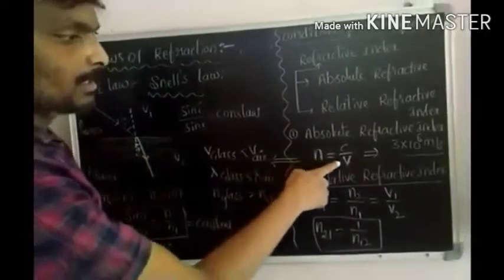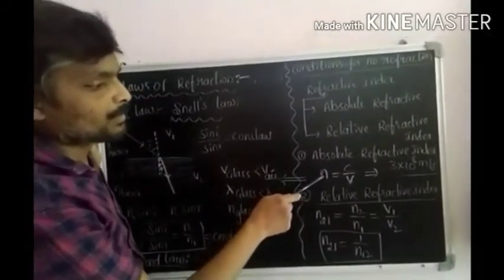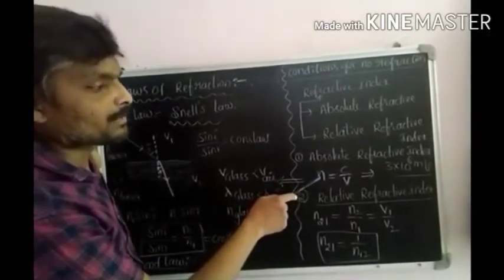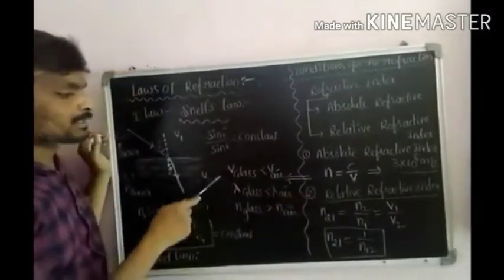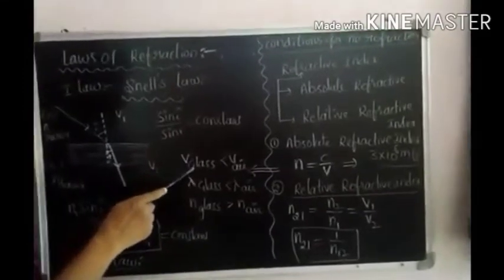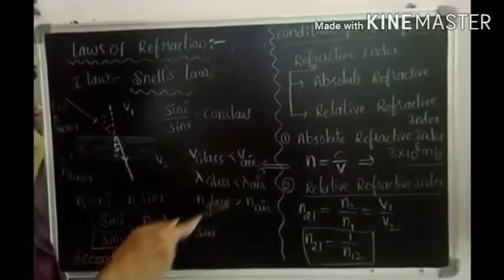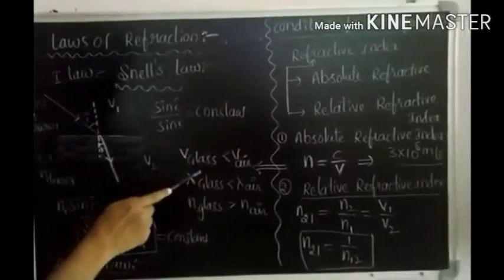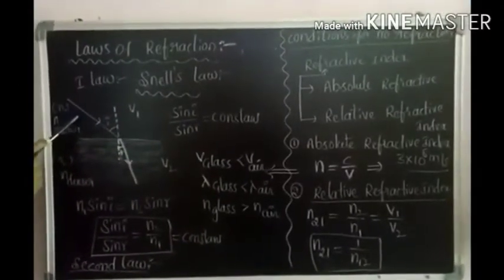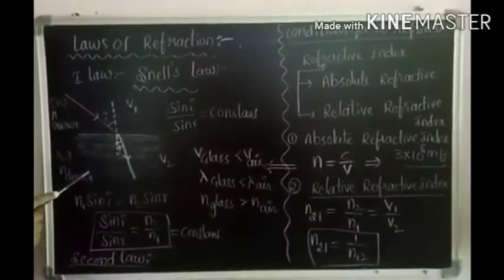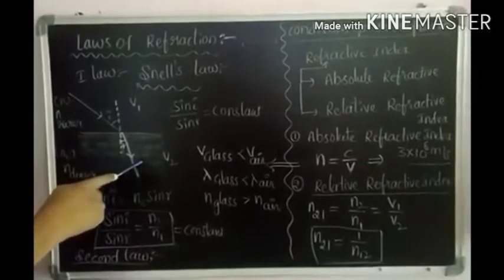Here we observe N equal to C by V. So the absolute refractive index is inversely proportional to the speed of the light in the medium. So for example, let me consider the speed of the light in glass, that is V glass, and the speed of the light in air, that is V air. Then V glass is less than V air. Here also, the light traveling from air medium to water medium, the speed of the light in air is greater than the speed of the light in water.